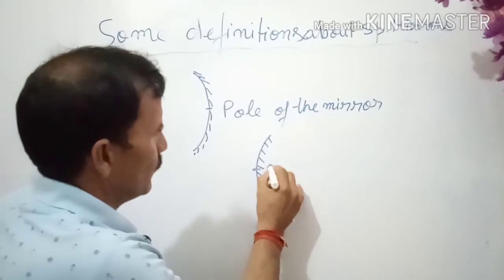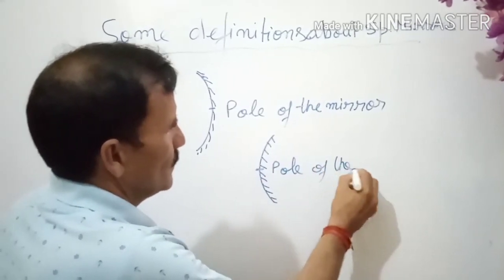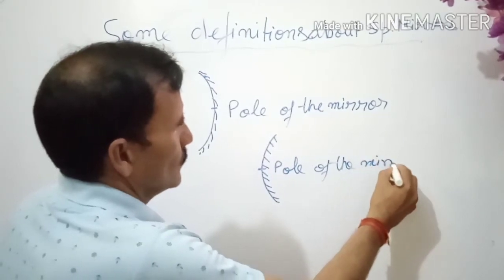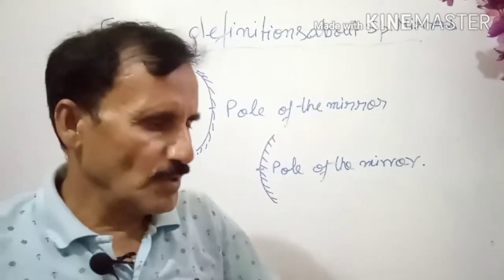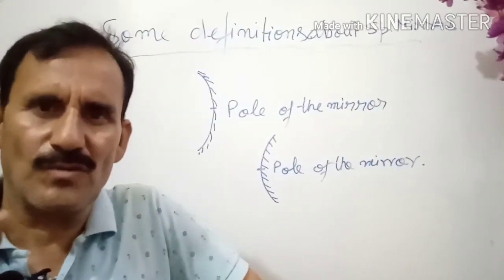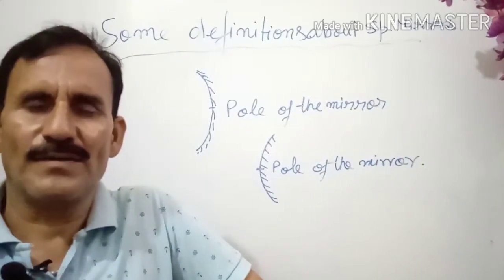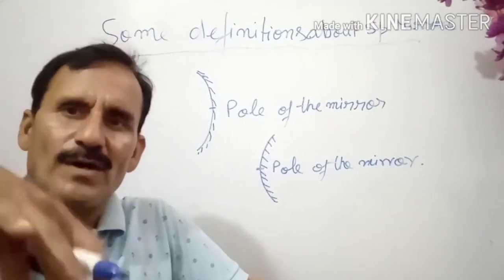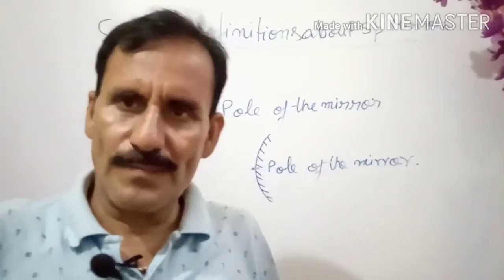The middle point is called the pole of the mirror. So now I think pole is clear to you. Nothing to write here, but if you are required to write, then you write: the middle point of the spherical mirror is called the pole of the mirror.